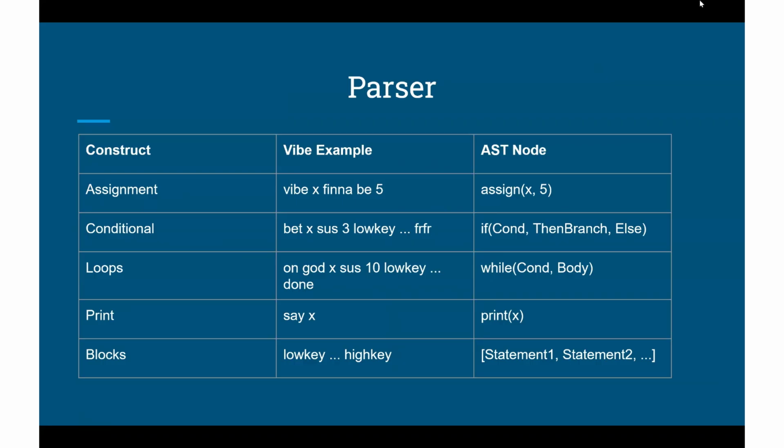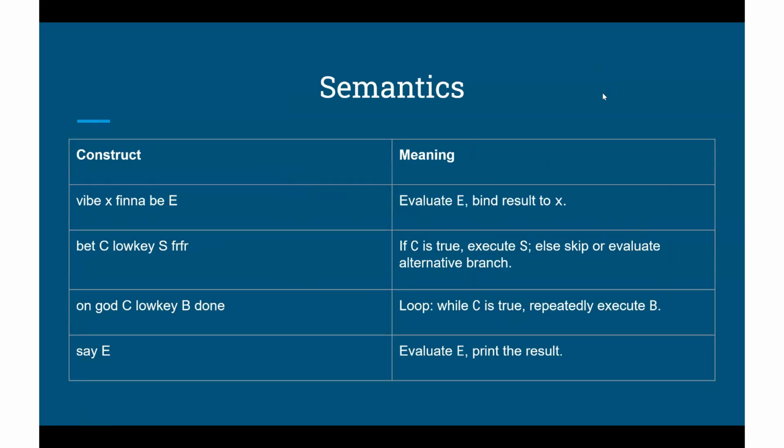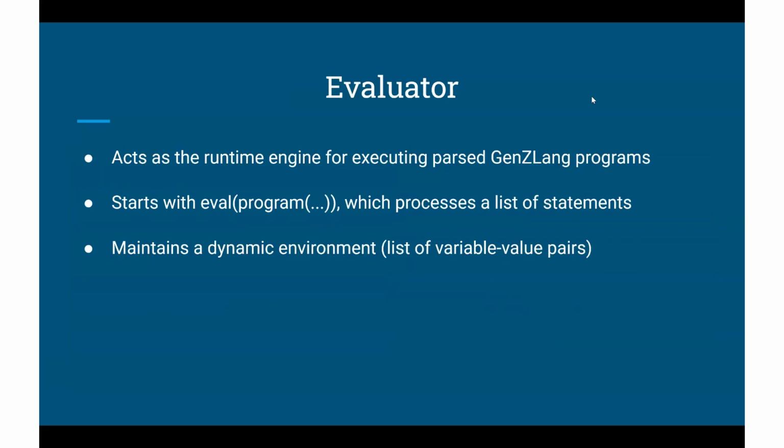Semantic correctness is checked by the evaluator. Here, x := e means to evaluate e and bind the result to x. While c do p done is essentially while c is true, repeatedly execute p, and so on and so forth. So let's dive into the evaluator.